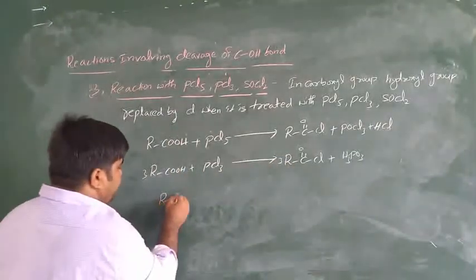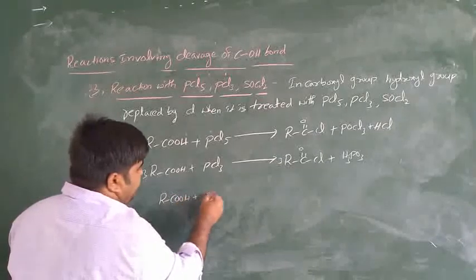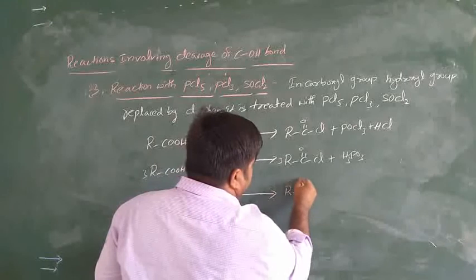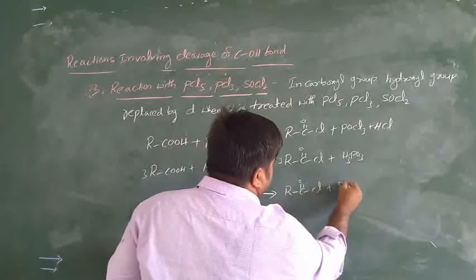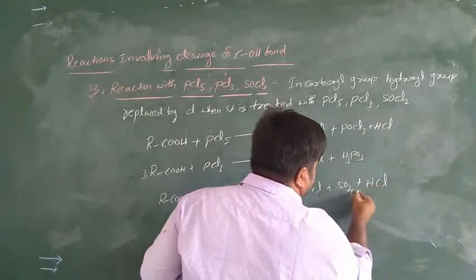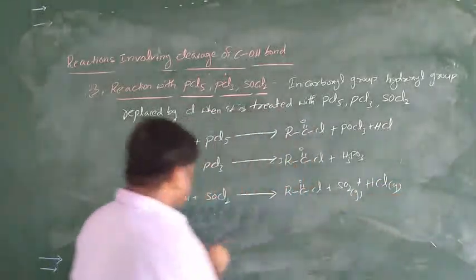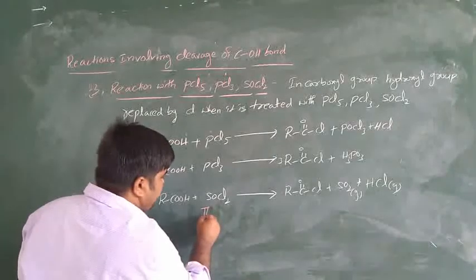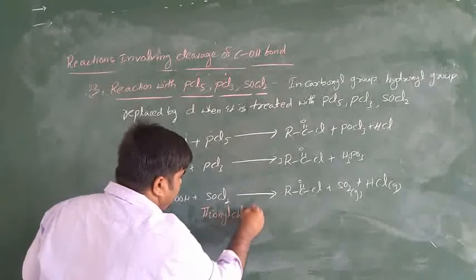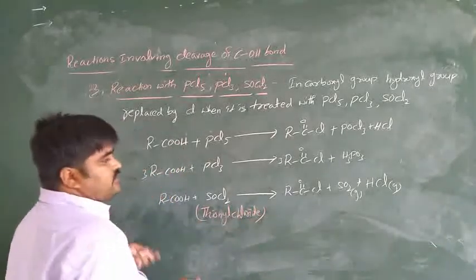And carboxylic acid reacts with thionyl chloride to give acyl chloride, sulfur dioxide and HCl, which are gases.